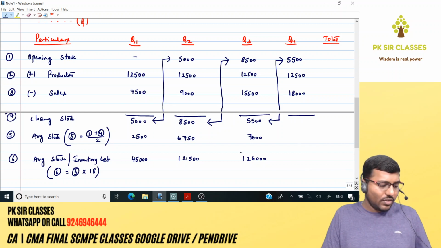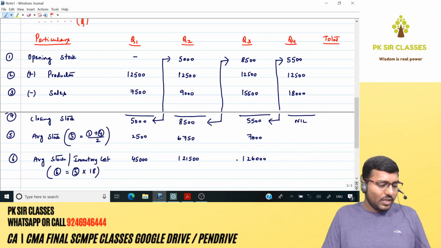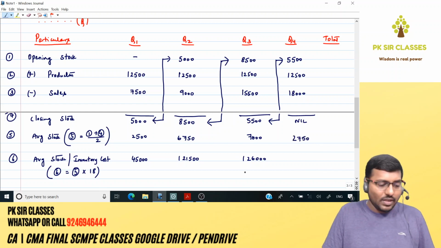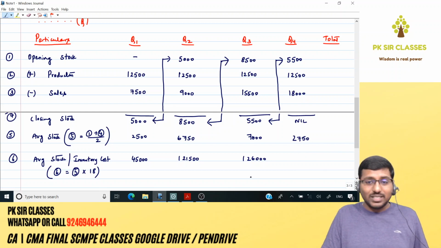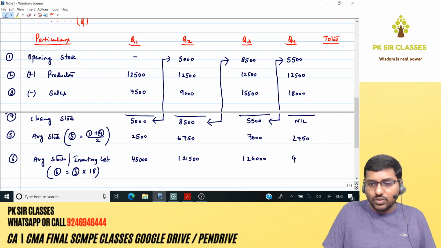Opening is 5,500 plus production 12,500 minus sales 18,000. It's gonna be 0. So what's gonna be your average stock then? Opening plus closing, which is 0, divided by 2: 2,750. Now 2,750 is the average inventory in units, into inventory cost of 18. That comes around 49,500.